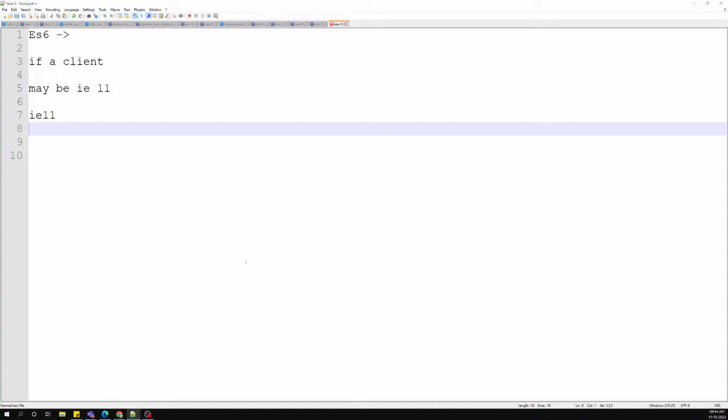So we need to make sure that our application should at least work in IE11. So basic thing, you cannot give him the advanced features, but the basic features we need to give. Because of that reason, we need to consider ES5 also.